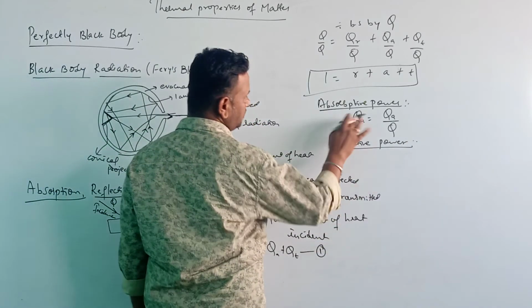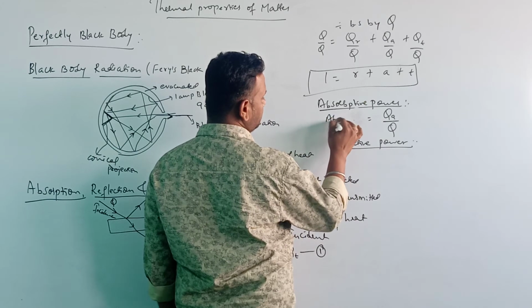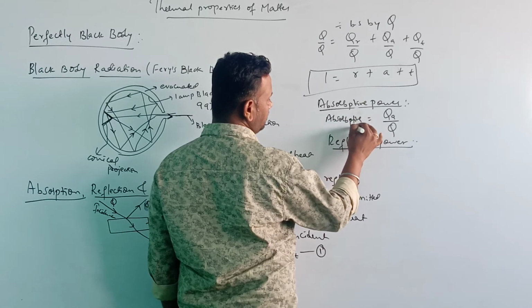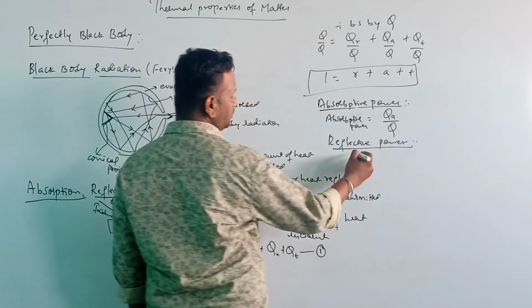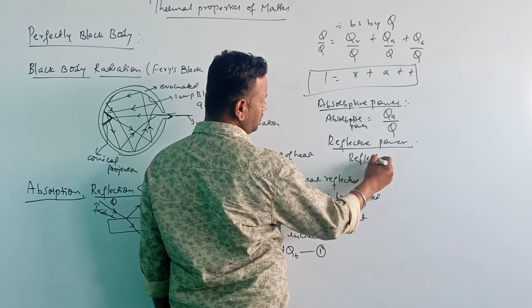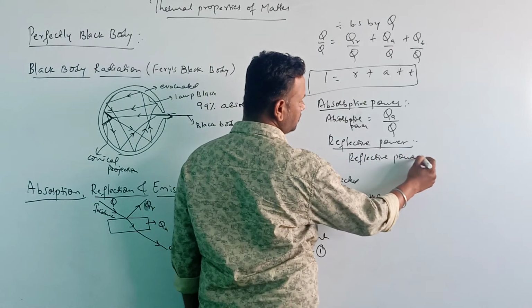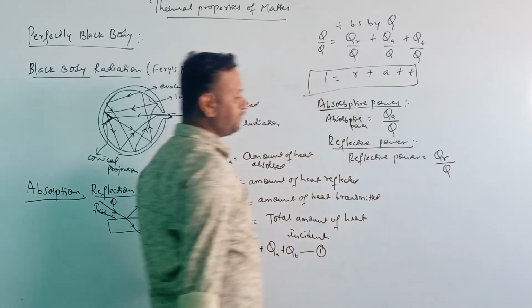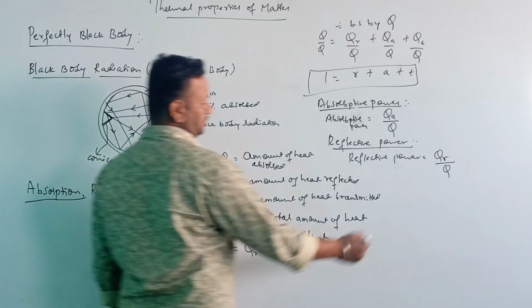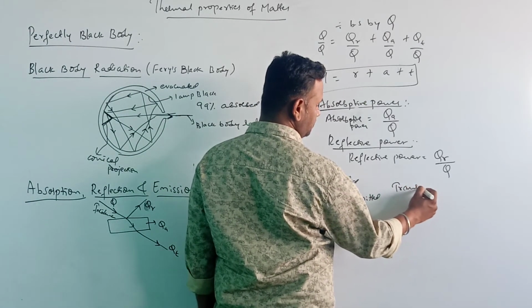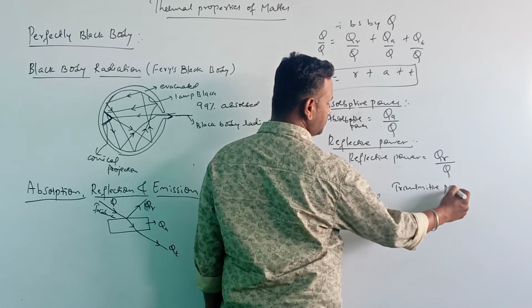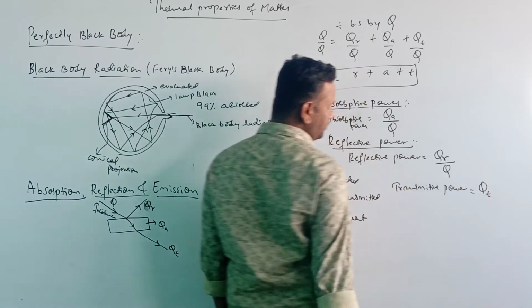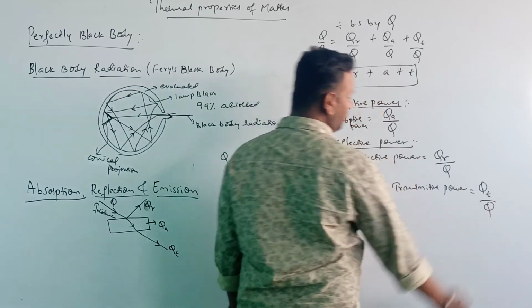Absorptive power is equal to QA by Q. Reflective power is equal to the ratio of the amount of heat which is reflected to the total amount of heat, that is Q. Now transmittive power is given by the ratio of the amount of heat which is transmitted to the total amount of heat.